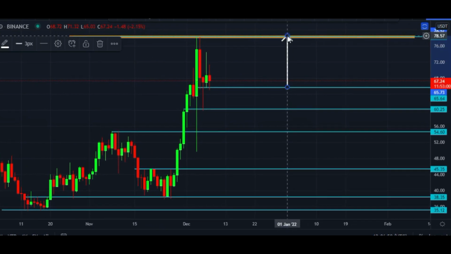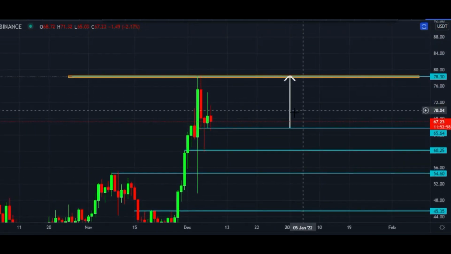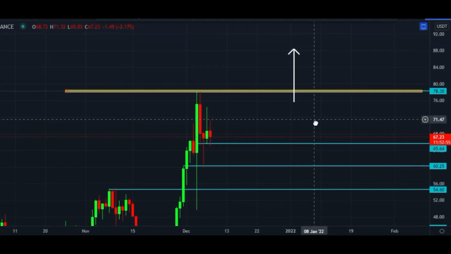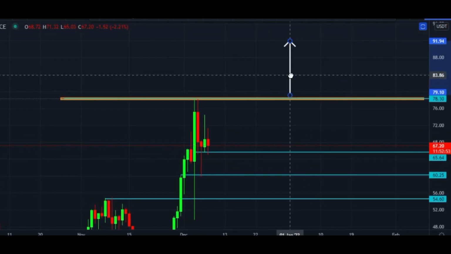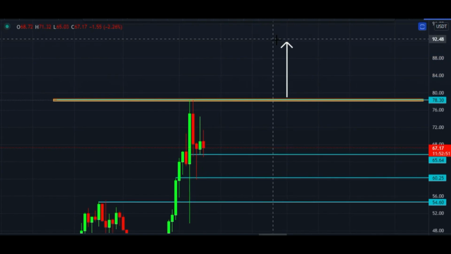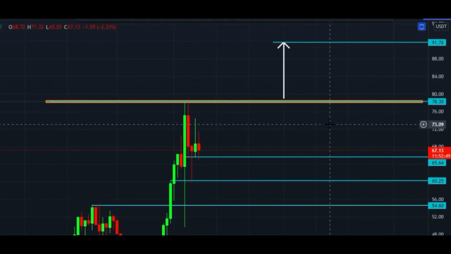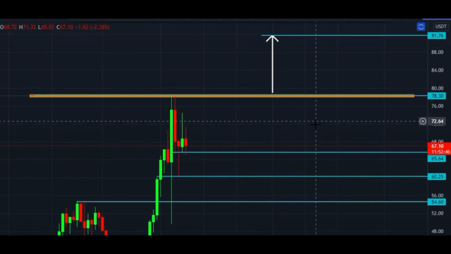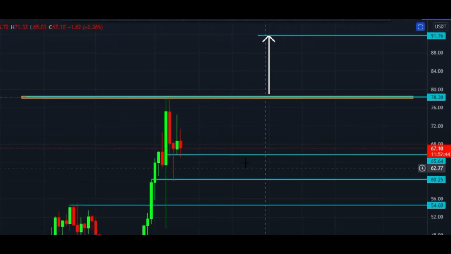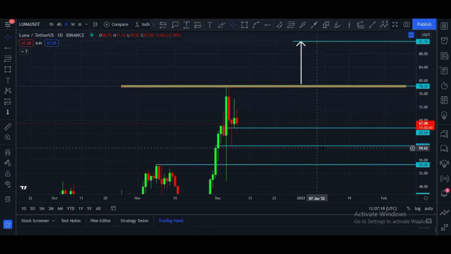And if Luna breaks its all-time high again, in that case Luna can easily hit $91 price zone, and we have to watch this area very important. This area is very important. $60 to $65 price zone is very important for Luna to hold. If Luna holds this, then definitely $90, $91, $95, maybe $100 is very near.